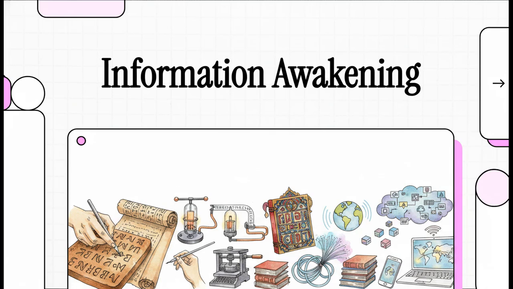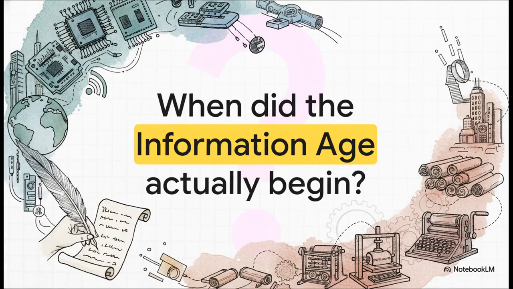Welcome to The Explainer. Today, we're diving into a massive journey tracing the true origins of our modern information infrastructure. We're looking at how we went from painstakingly scraping symbols onto really fragile materials to instantly beaming petabytes of data across the globe. It's an absolutely phenomenal story of human ingenuity, and honestly, it didn't start where you probably think it did. Okay, let's dive into this.